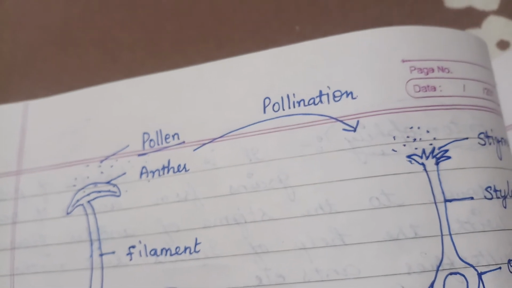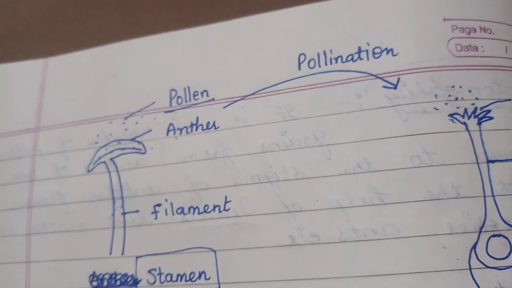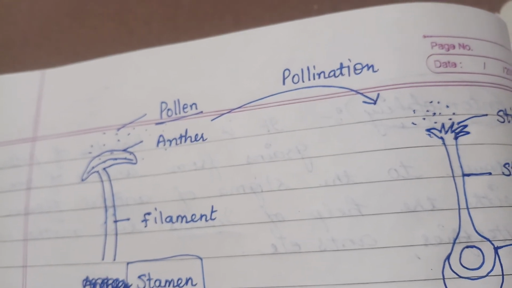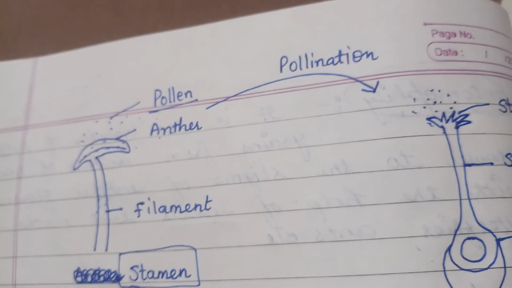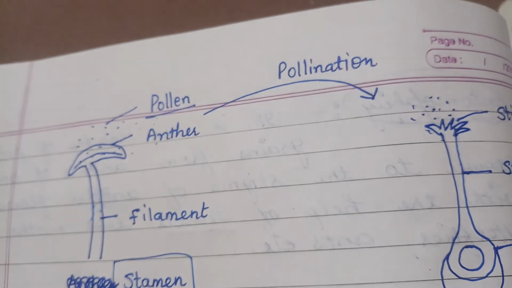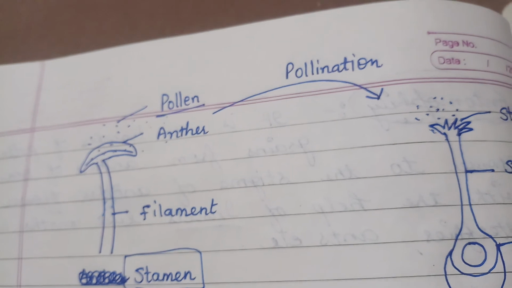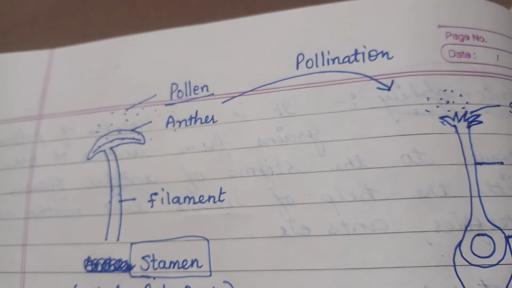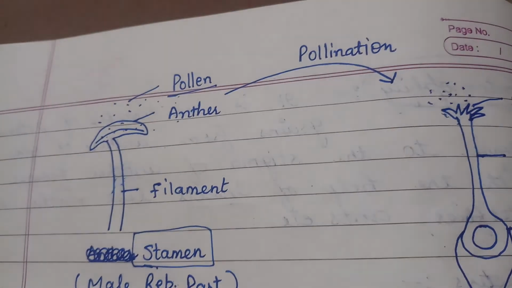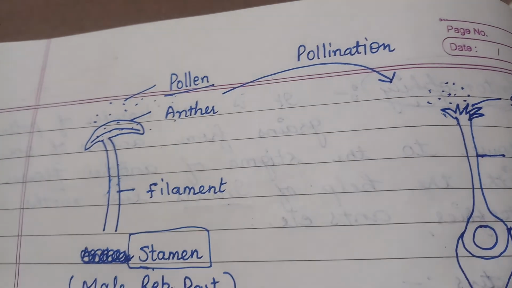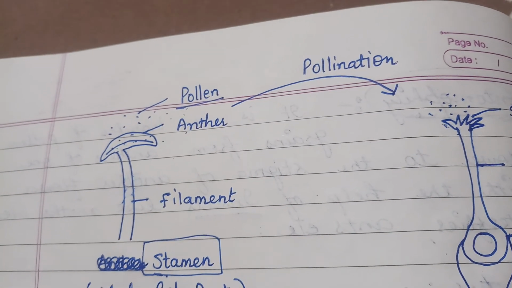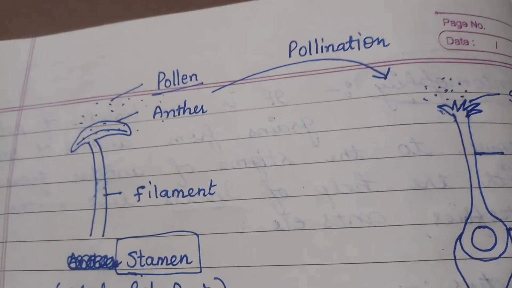Now the question arises, which one is better, self-pollination or cross-pollination? According to our views, cross-pollination is better. The reason is that in nature cross pollination is preferred over self-pollination. It keeps the variability of the race. It makes offspring adaptable to changes in the environment. It produces better offspring due to the phenomenon of hybrid vigor. It doesn't allow harmful and lethal recessive alleles to become homozygous. That's it.